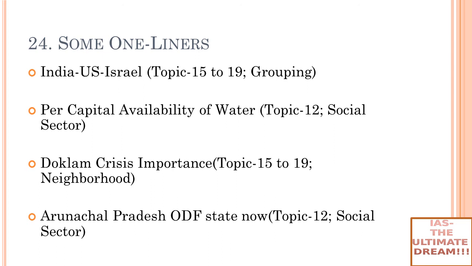And Swachh Bharat Mission Gramin is under which ministry? Ministry of Drinking Water and Sanitation. Remember it. Generally, you will feel that it is rural, so it must be under the Ministry of Rural Development. No, it is under the Ministry of Drinking Water and Sanitation. Very, very important from the Prelims point of view. Fine. So we now have six ODF states, right? They are Arunachal Pradesh, Kerala, Himachal Pradesh, Sikkim, Uttarakhand and Haryana.